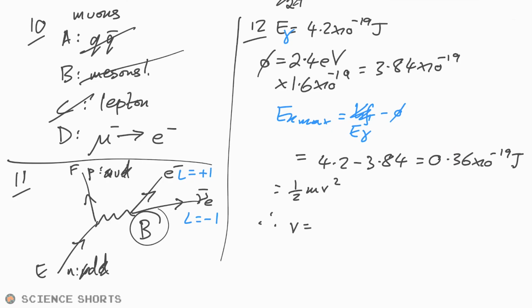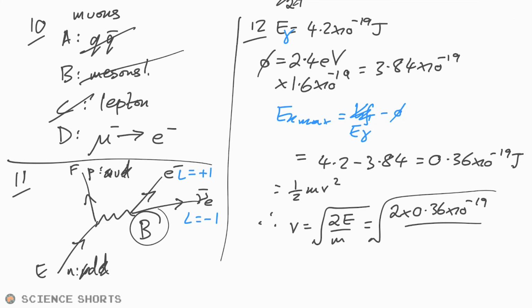So speed is equal to the square root of 2E over m. That's the square root of 2 times 0.36 times 10 to the -19 divided by the mass of an electron, which is 9.11 times 10 to the -31. And we end up with very fast electrons at 2.8 times 10 to the 5 meters per second. So I think the answer is C.